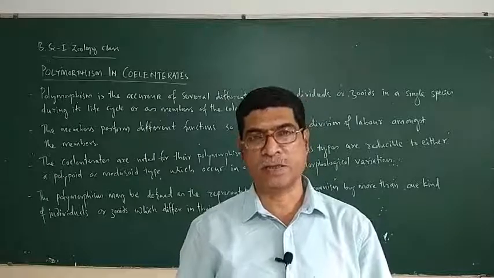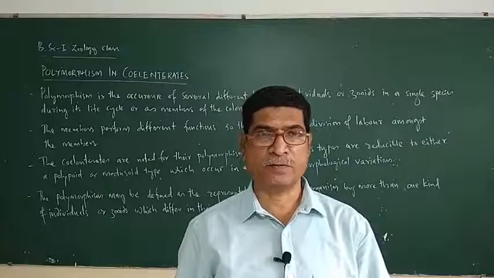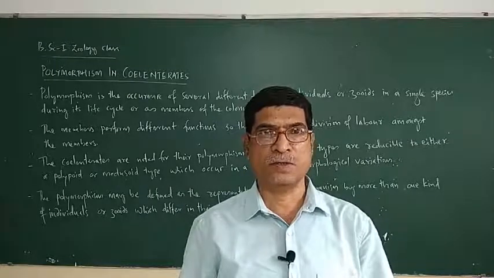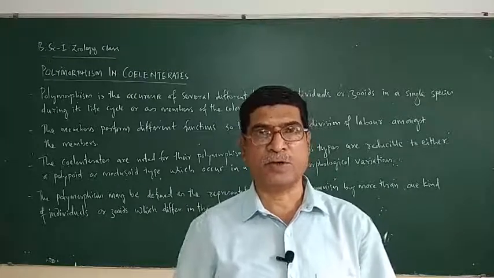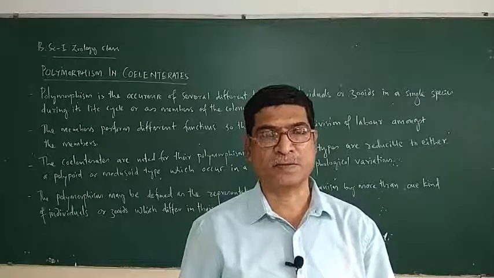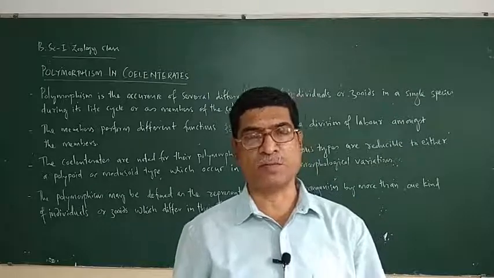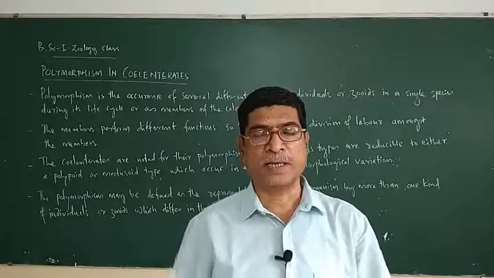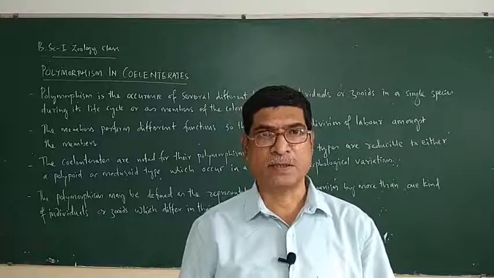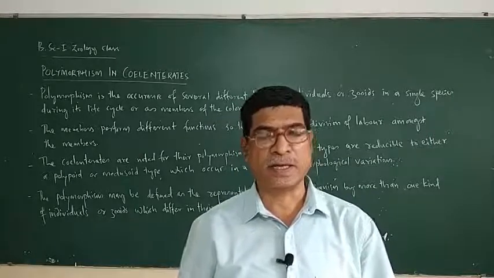Poly means many. Morphe refers to forms. So the occurrence of different forms of individuals in the life cycle of a species is known as polymorphism. Let us see how polymorphism is exhibited by the coelenterates.